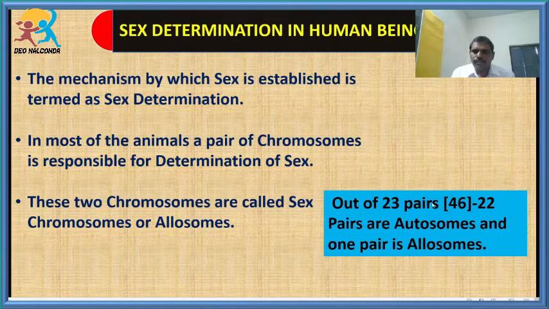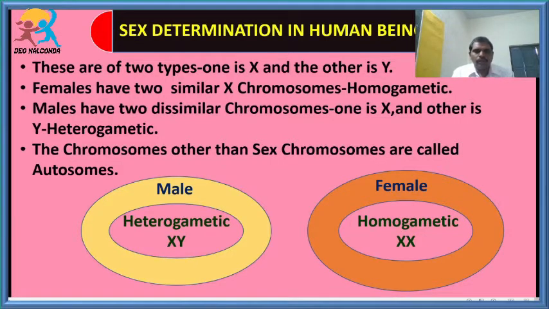Out of these 23 pairs, 22 pairs are commonly called autosomes, and one pair is commonly called allosome. 22 pairs means 44 chromosomes are autosomes, and one pair of chromosomes is called allosomes. If the sex chromosomes are similar, they are called homogametic. If the sex chromosomes are dissimilar, they are commonly called heterogametic.